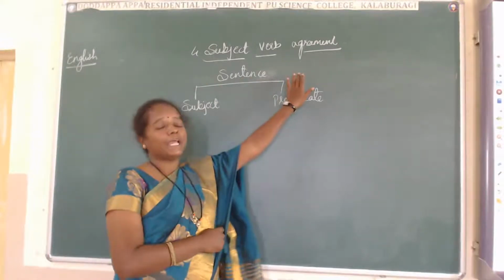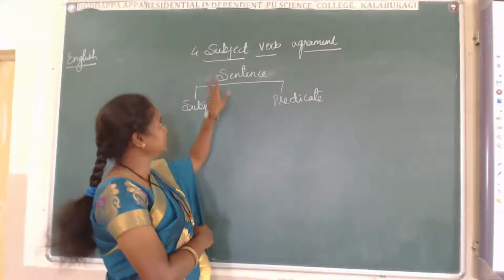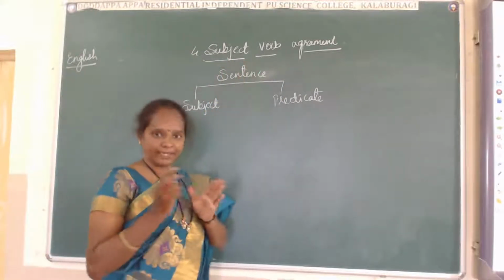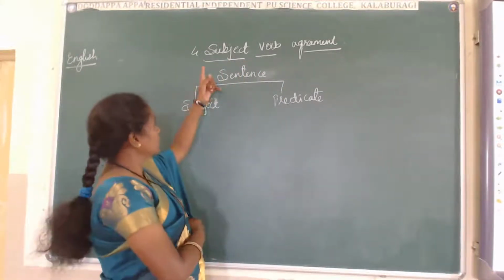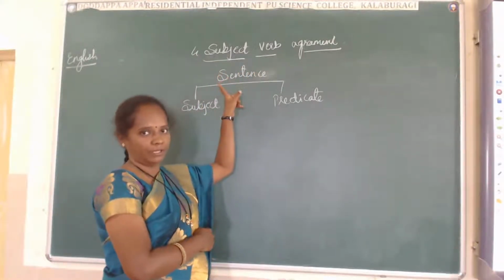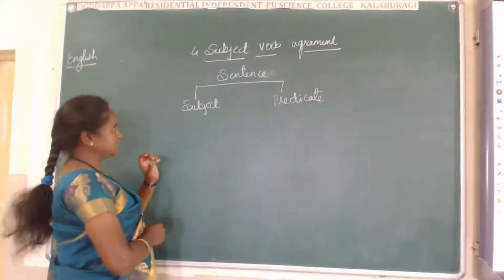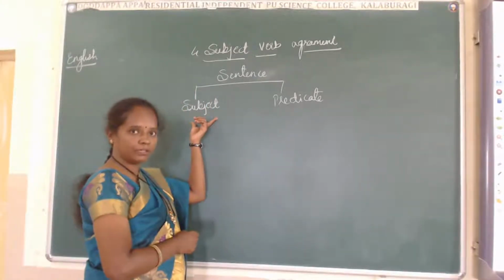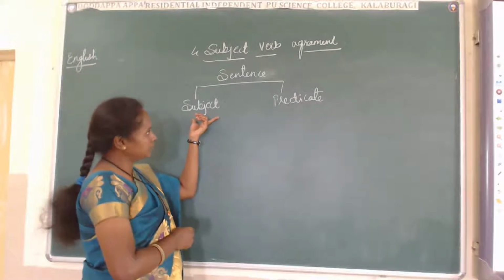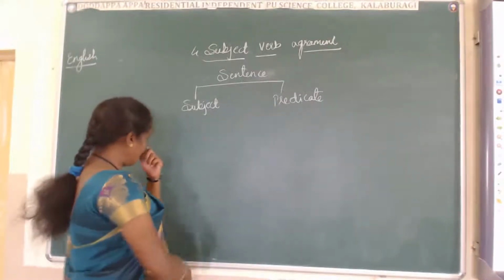Here they have given agreement. Why have they given agreement? Agreement means nothing but both should be cooperating. According to the subject, the verb should be there. According to the verb, the subject should be there. Here, I will explain a sentence. In a sentence, we make two parts: subject and predicate. I will give you an example.